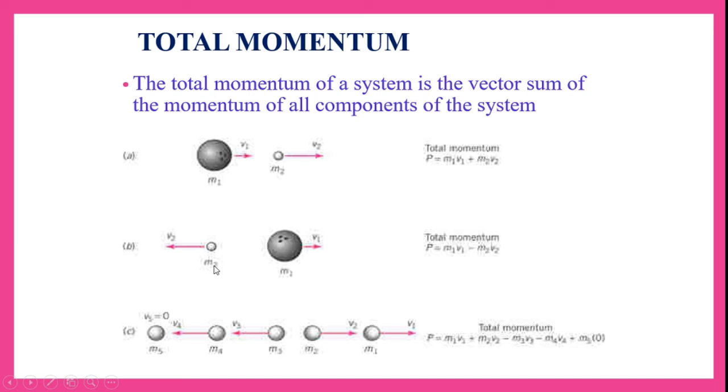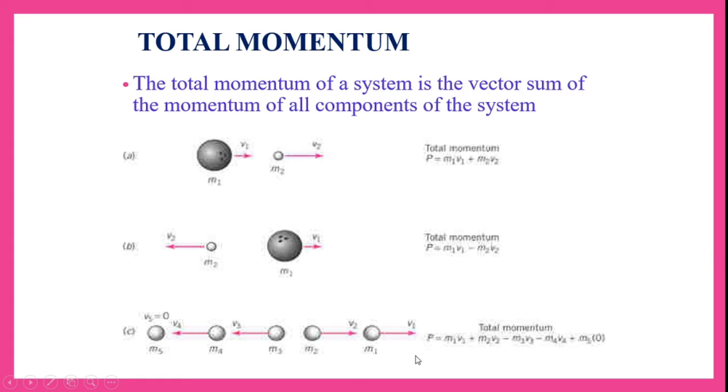If you go to the second example, both are moving in the opposite direction after hitting. If you observe here, the lighter one is going away from the other. In the same way, the heavier ball is also moving in the opposite direction to the lighter one. Let us say their masses are m1 and m2 respectively, moving with velocities v1 and v2. Again, the total linear momentum P is equal to m1 v1 minus m2 v2.